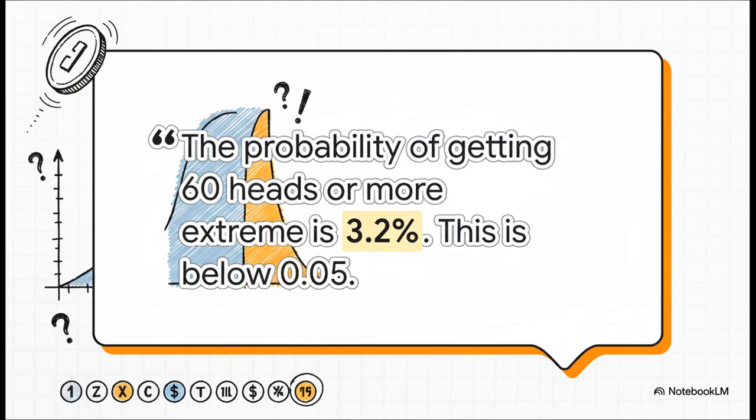In most scientific fields, there's a sort of unofficial line in the sand at 5%, or a p-value of 0.05. Since our result is below that line, we can start to get properly suspicious. Maybe our initial assumption, our null hypothesis, is wrong.